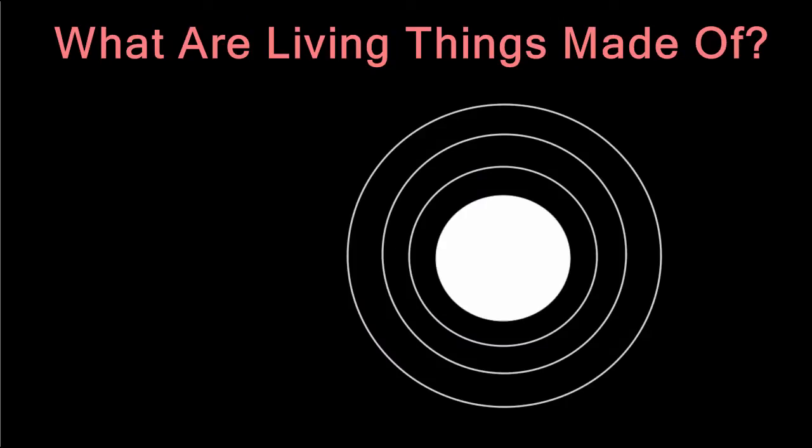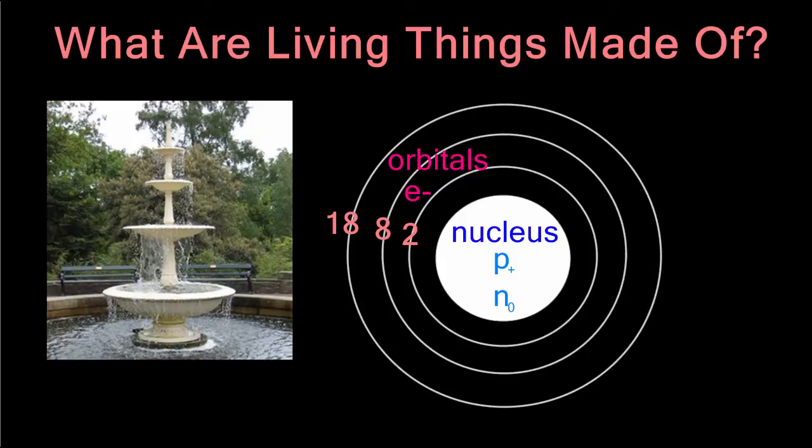When you draw an atom using the Bohr model, the protons and neutrons are written inside the nucleus, while the electrons are drawn in the orbitals surrounding the nucleus. The first orbital can hold 2 electrons. The second orbital can hold 8 electrons. And the third orbital can hold 18 electrons. In order to conceptualize this better, think of the orbitals like a tiered fountain. The first tier, or orbital, can hold 2 electrons.